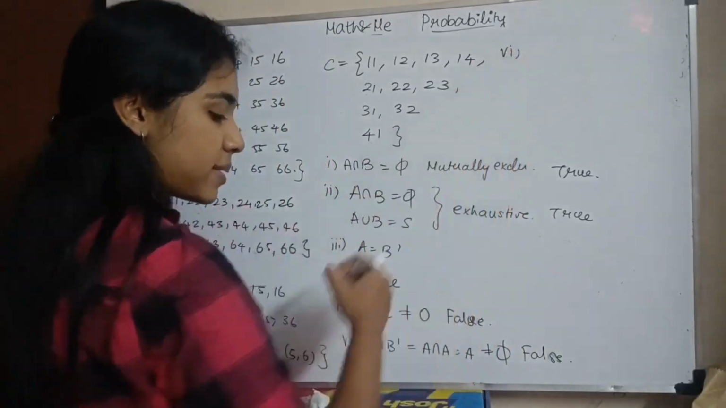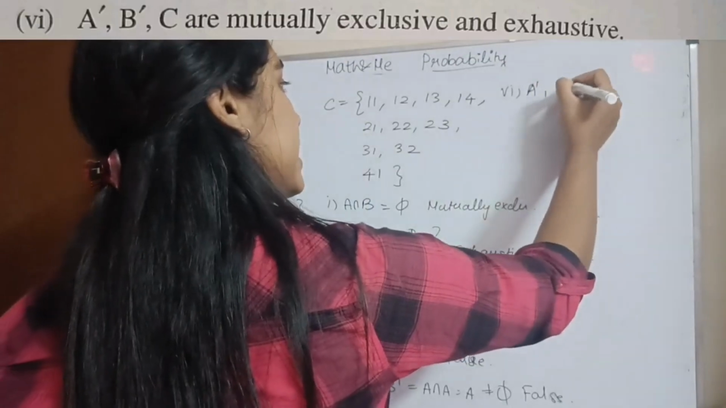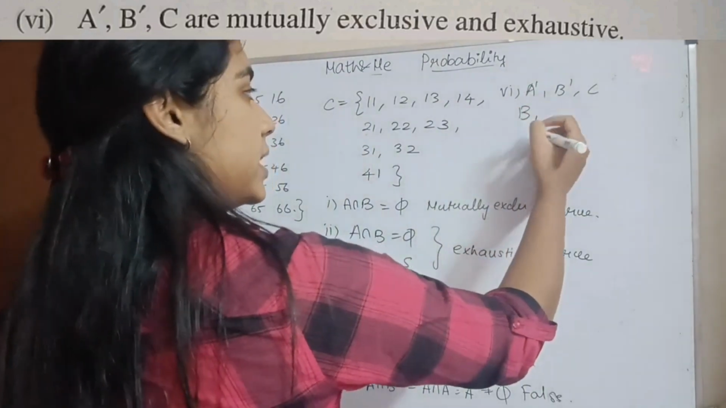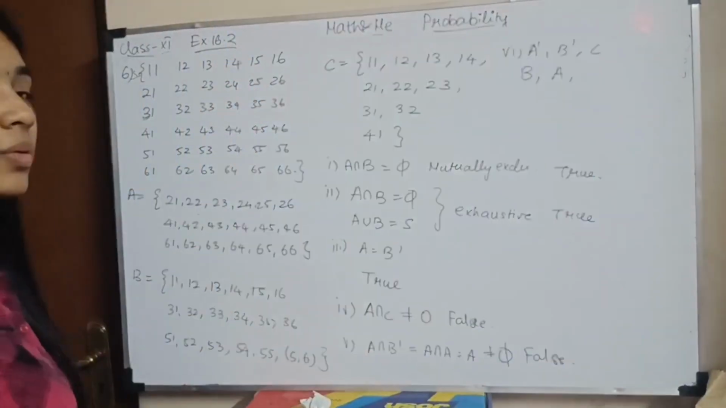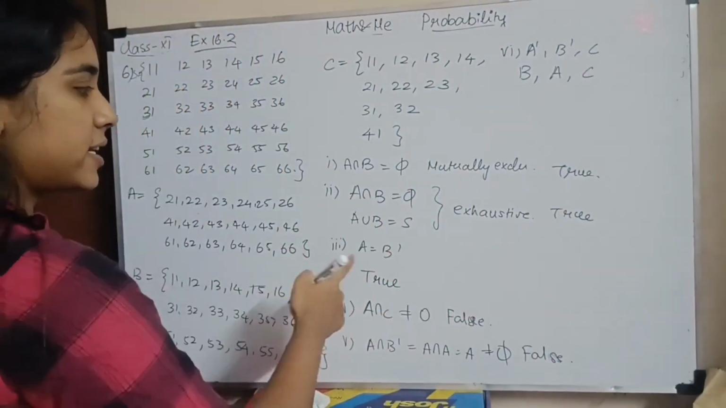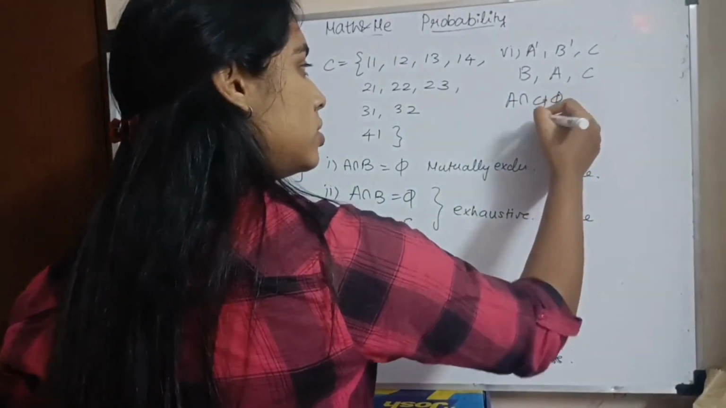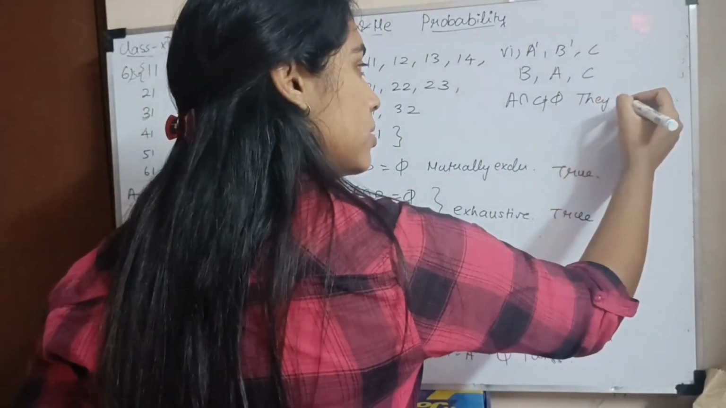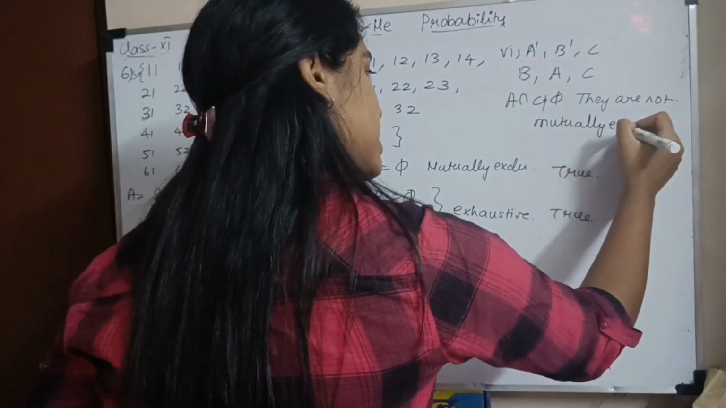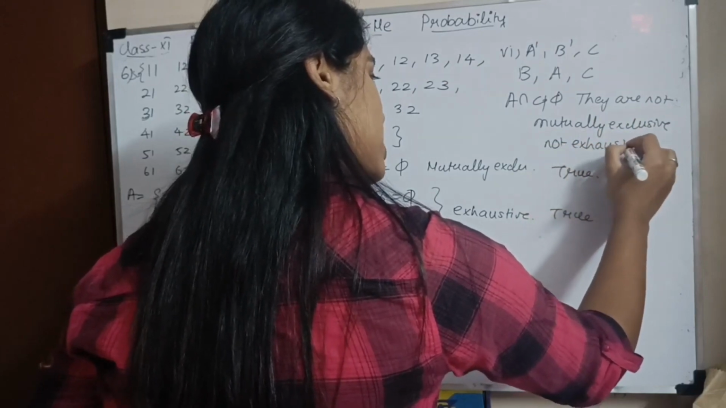Okay. Sixth subsection. A dash, B dash and C are mutually exclusive and exhaustive. A dash is nothing but B. B dash is nothing but A. Correct? You saw that in question number 6. So B, A and C. A intersection B is a null set. A intersection C is not a null set. So A intersection C is not equal to null set, which means they are not mutually exclusive, which means they are not exhaustive. So it is false.